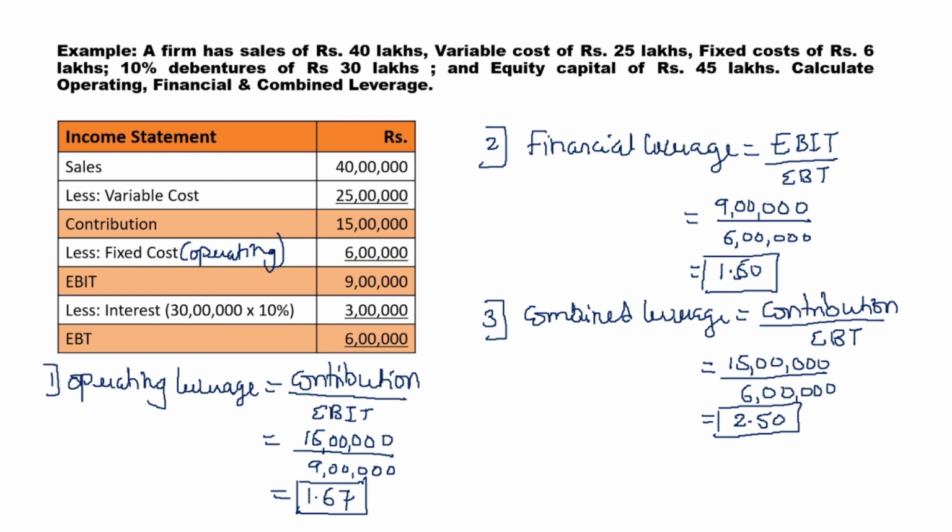Now, the combined leverage is a function of operating and financial leverage. So, combined leverage can also be calculated with the help of the formula operating leverage into financial leverage. That is equal to 1.67 into 1.50, which again gives the same answer, 2.50. So combined leverage can either be calculated with the formula contribution upon EBT, or with the formula operating leverage into financial leverage.